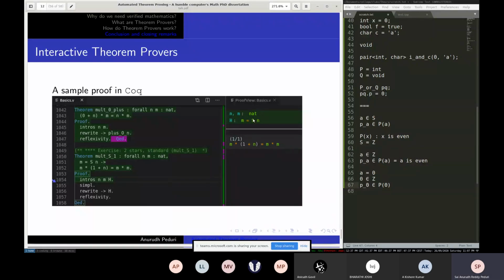And you can see this is the intermediate proof state. These are all the things you have, and this is what you need to prove. And you can use these things called tactics. So there's intro, simpl, rewrite. Don't worry about the details, but they're just simple instructions or commands that you can pass, which will make the prover modify its current proof state till you're done.